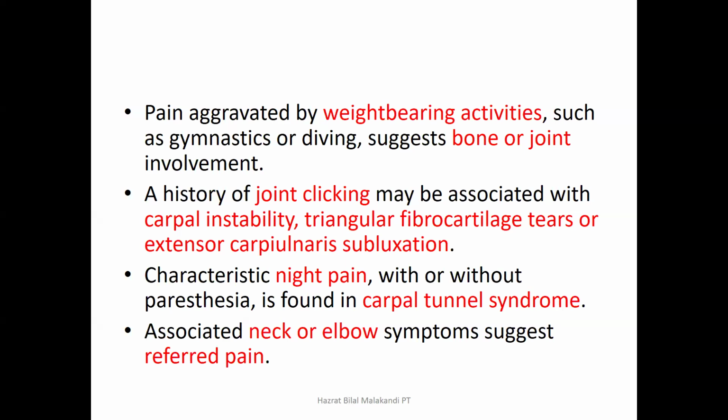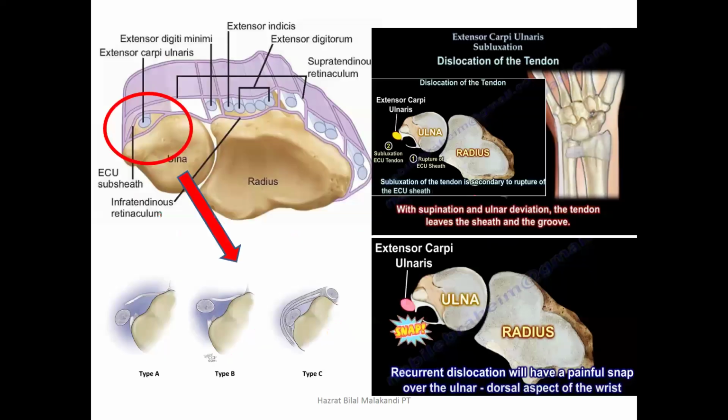If there is night pain, with or even without paresthesia, but night pain is present in wrist pain, that is again an indication of carpal tunnel syndrome. Similarly, if along with this wrist pain there is also elbow and neck pain, some remote pain from cervical radiculopathy may be suspected. So this is the condition where subluxation of the ECU tendon occurs.